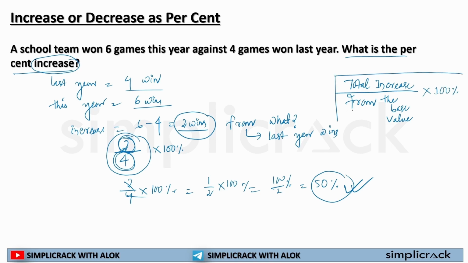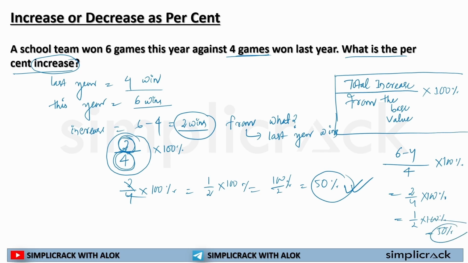So if a question like this comes in your examination, you have to approach it this way. Here the total increase is 6 minus 4. Base is against 4 games. Multiply by 100%. That is 2 by 4 multiplied by 100%, that is 1 by 2 multiplied by 100%, equal to 50%, as we have already seen.